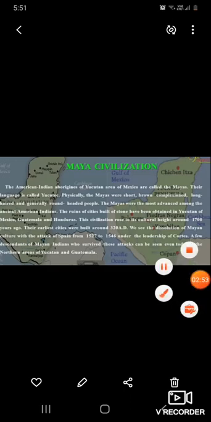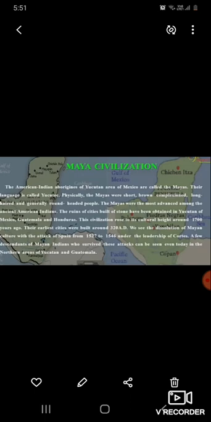Next one is Maya civilization. Now let us see about the Maya civilization. The American Indian aborigines of the Yucatan area of Mexico are called Mayas, and their language is known as Yucatec. Physically the Mayas were very short, brown complexioned, long haired and generally round headed people.